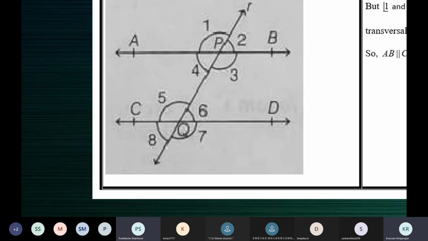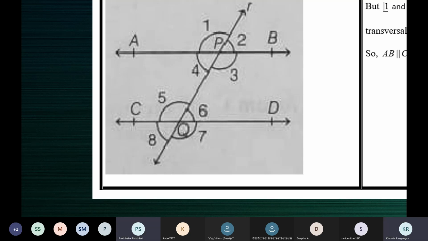Pratiksha, you want to try? Yes, ma'am. Ma'am, angle 4 is equal to 2 as vertically opposite angles. And angle 4 is equal to 6, alternate interior angles. Given, right? Yes, 4 is equal to 6 is given to us.